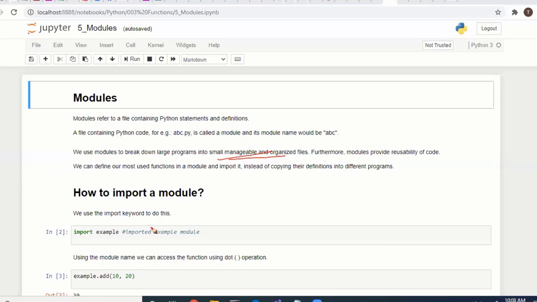Okay, furthermore, to use those modules, we use import. Instead of copying their definitions, we can import and use the program.